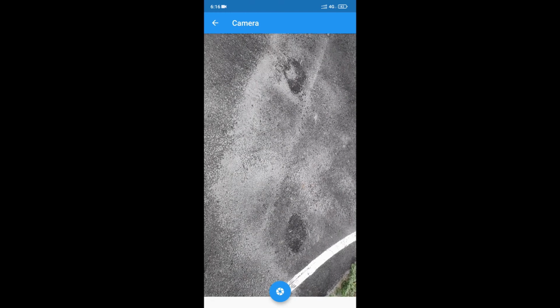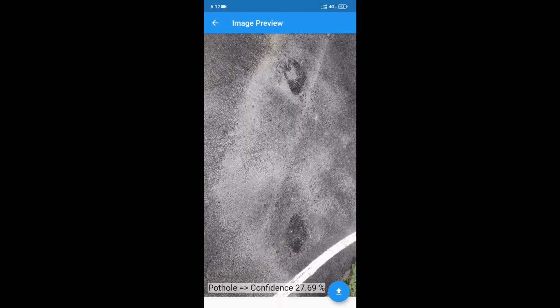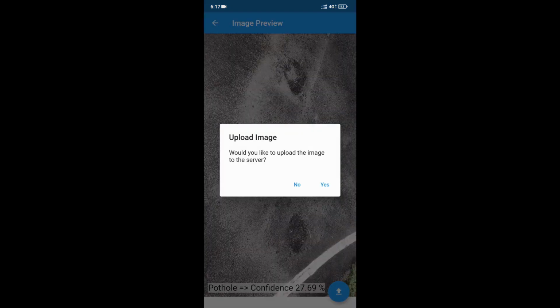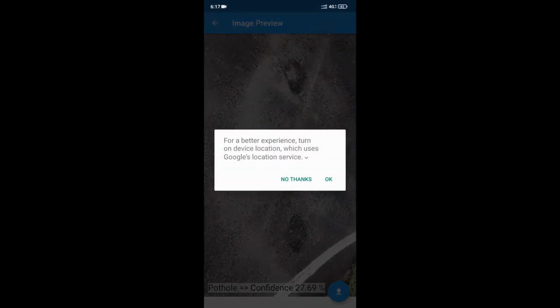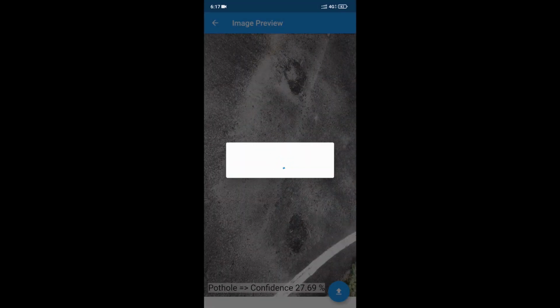On clicking the first button, the mobile rear camera opens and we can take the picture of the pothole. The model predicts and gives the output. Now the confidence level is 27%. So an upload button has been enabled, and on clicking it, we can upload the image. Once the upload gets completed, it shows upload success.